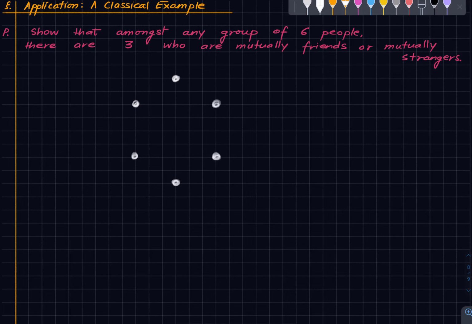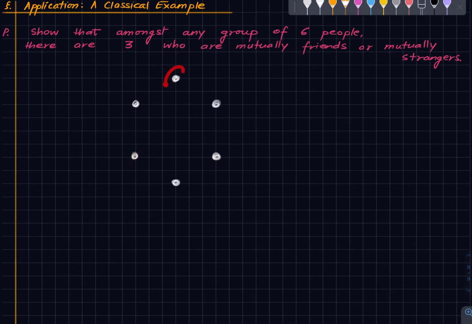Okay, so we have 6 people, and now we want to show that 3 of them are either mutually friends or mutually strangers. So what we will do is, if two people are friends, then we will draw a blue edge between them. We will connect them by a blue line segment. And if 2 people are strangers, we will connect them by a red line segment.